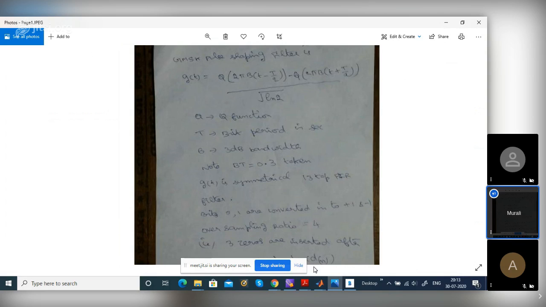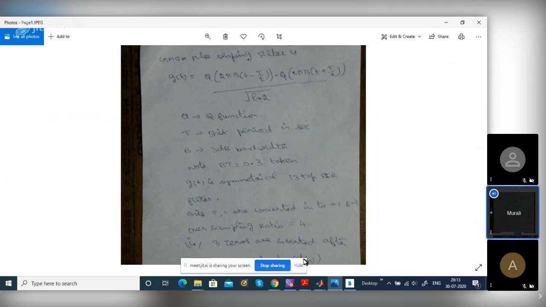Why do we do this? One reason is that after pulse shaping we give the signal to a low pass filter, which is an analog filter. These are digital domain operations. We give it to a DAC, and the DAC output is given to an analog filter. If you sample at a higher rate, that analog filter design becomes easy.